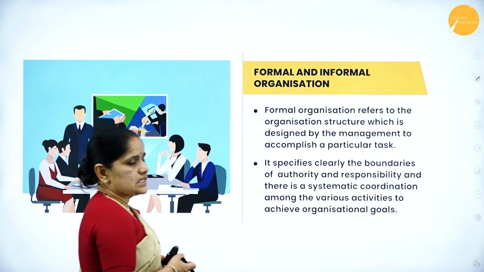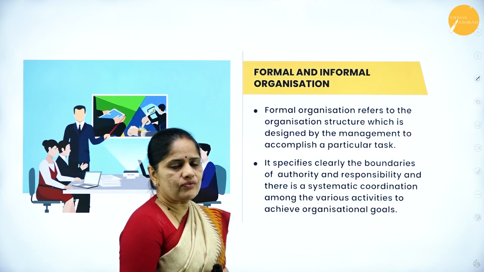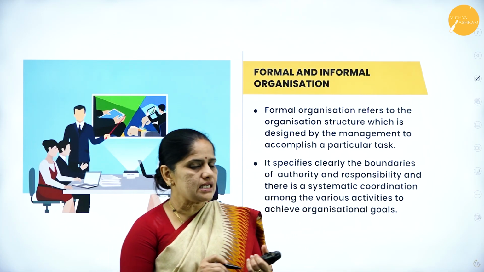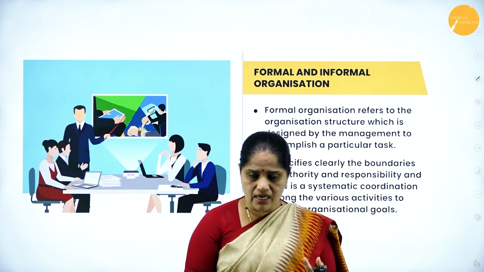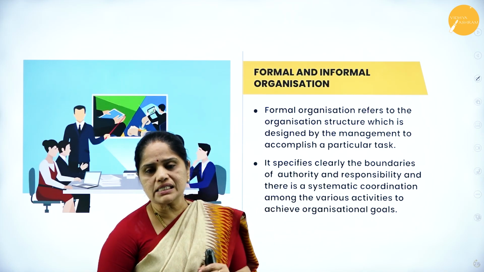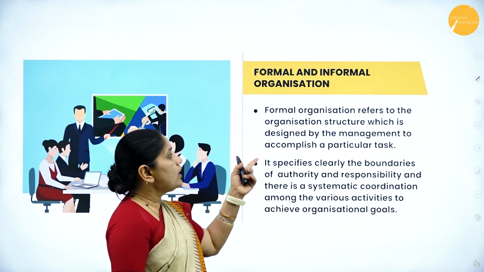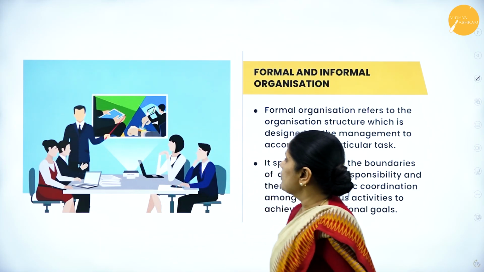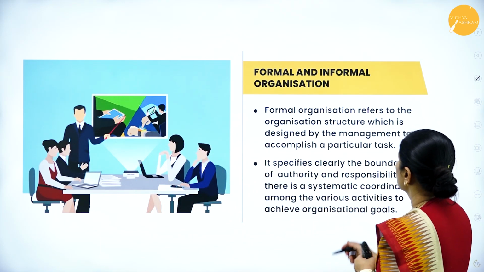Then next, kinds of organization. We have just studied the different kinds of organizational structure. One is the divisional structure, the other one is the functional structure. Now the next kind of organization is formal and informal organization. Now what is this formal and informal organization?